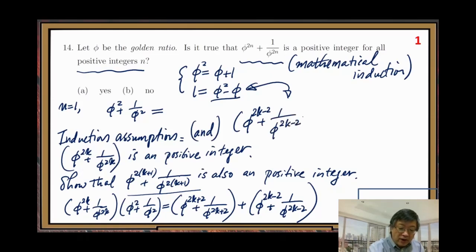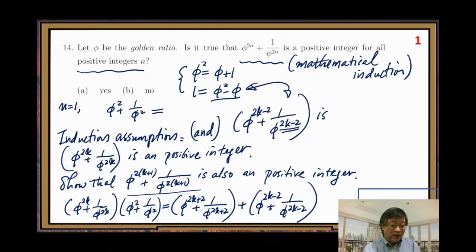The mathematical induction allows us, for a smaller even exponent, to assume it is also a positive integer. Here, how about we just assume it's an integer?